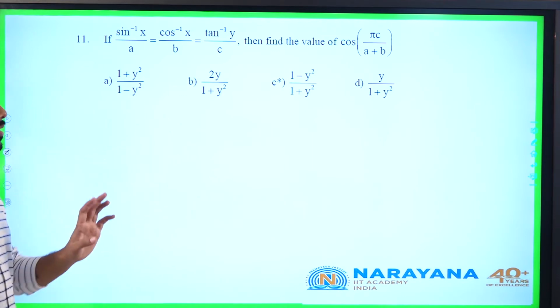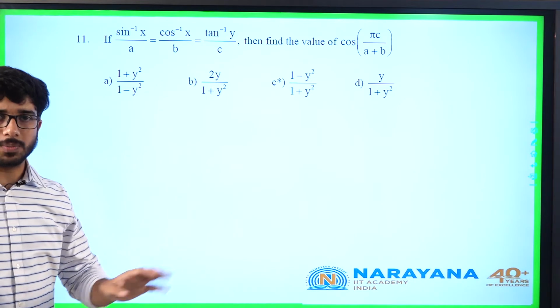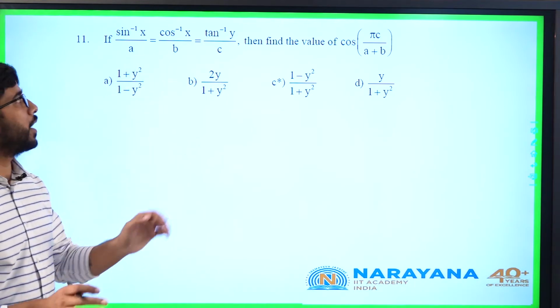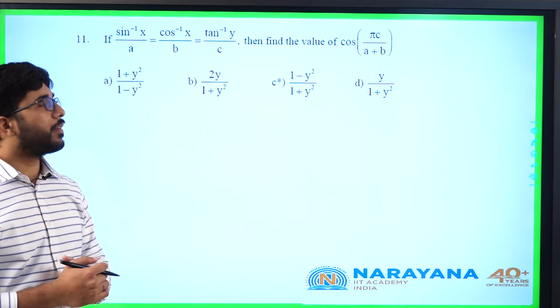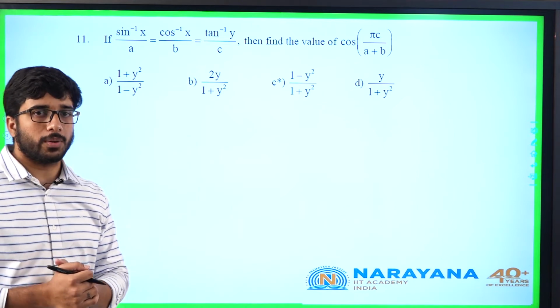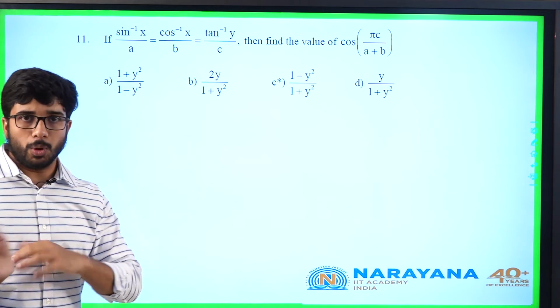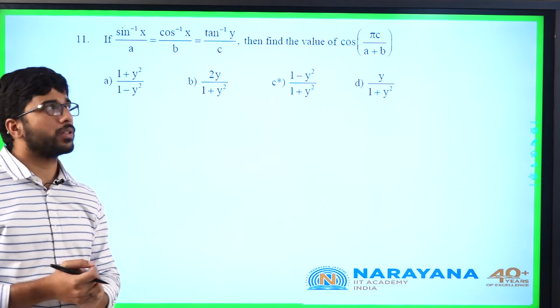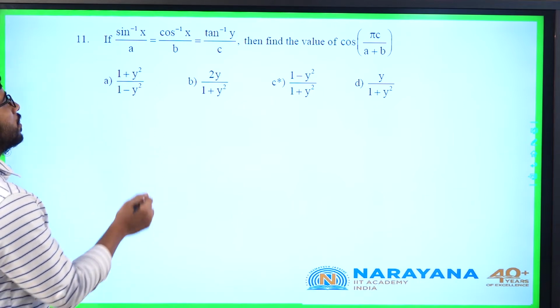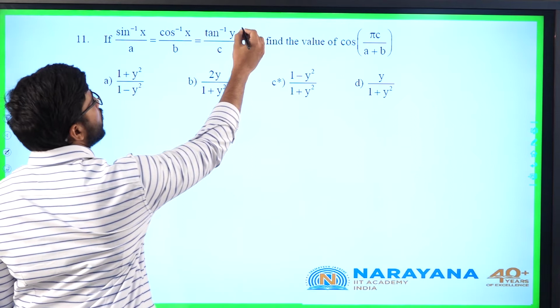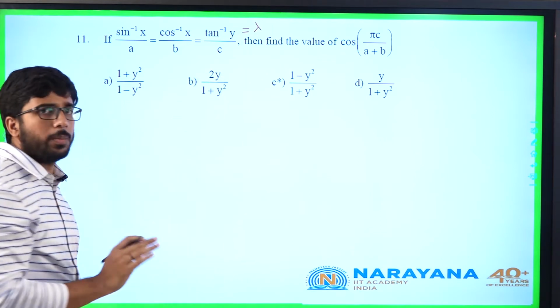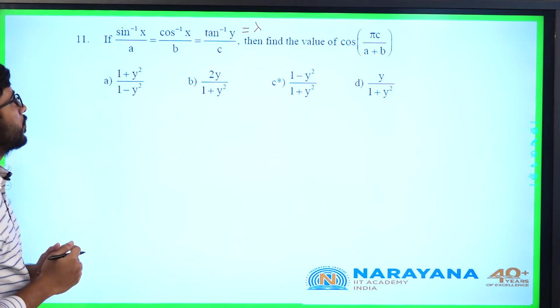Even though it is not saying, I will take sin inverse x values in between minus pi by 2 to pi by 2, cos inverse x value in between 0 to pi, and tan inverse y values in between open minus pi by 2 to pi by 2. In advanced he will be more precise, he will clearly mention the principal argument, principal range. So okay, all these values I will take as lambda for time being.